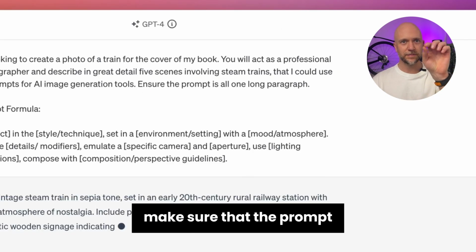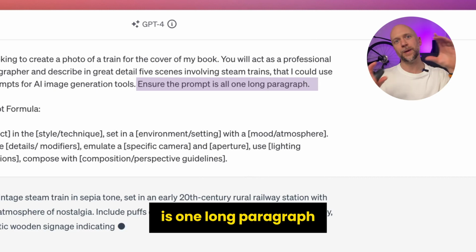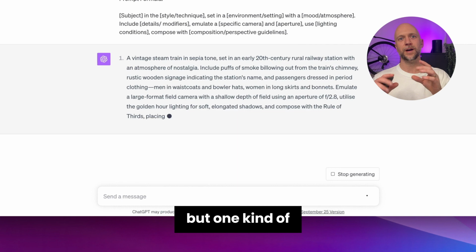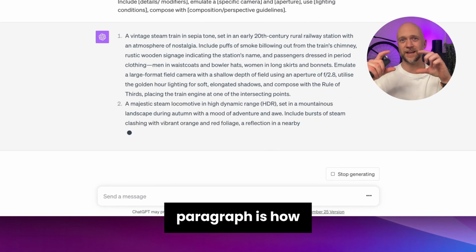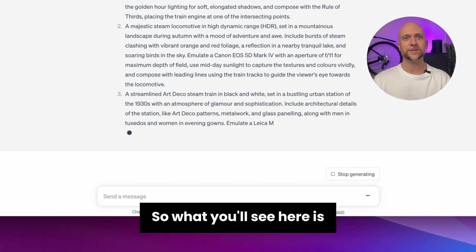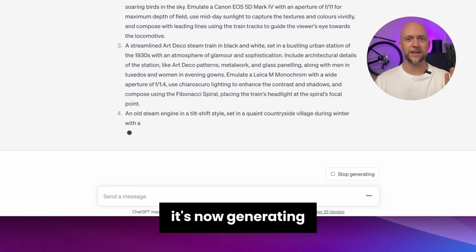And I did say, make sure that the prompt is one long paragraph. Otherwise, ChatGPT kind of defaulted to giving dot points. But one paragraph is how Midjourney prefers an image description. So what you'll see here is it's now generating concepts for this.